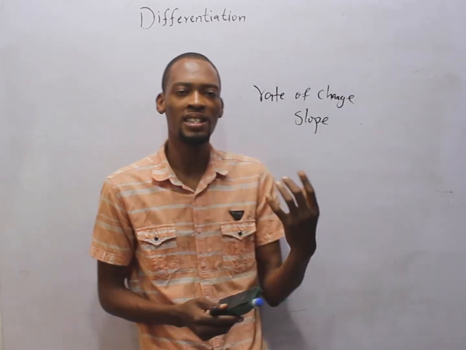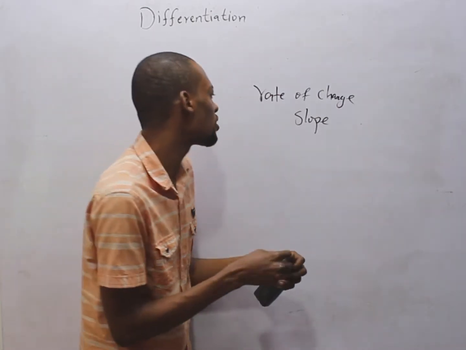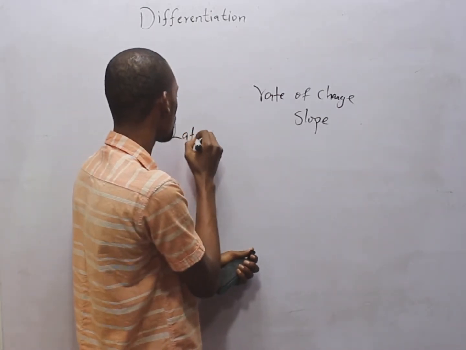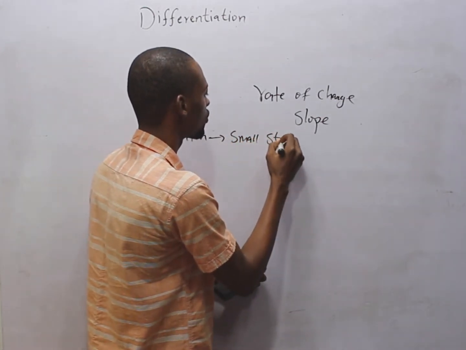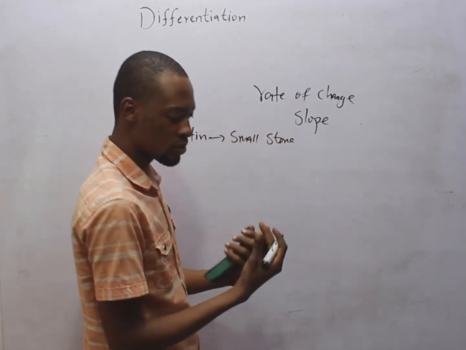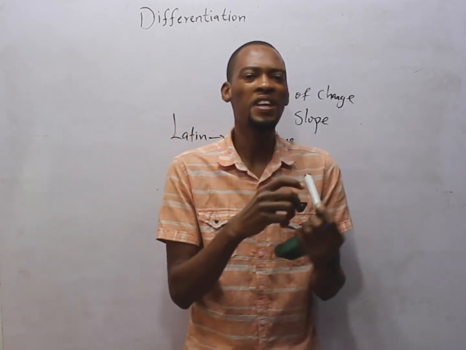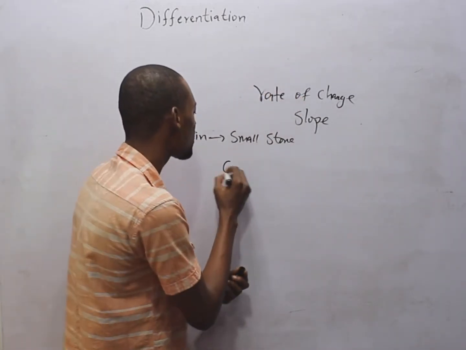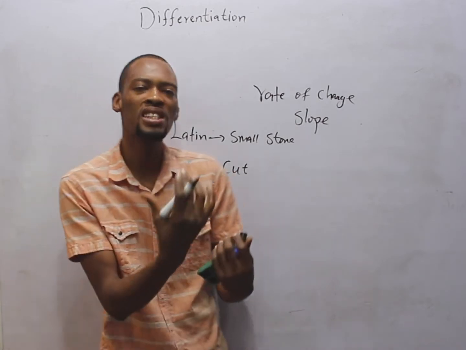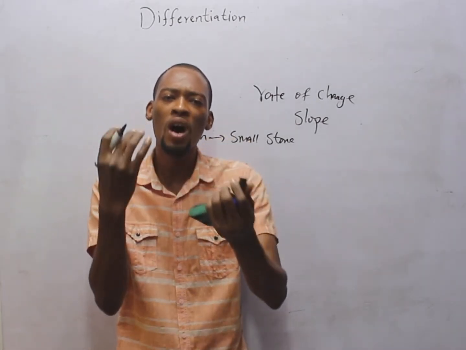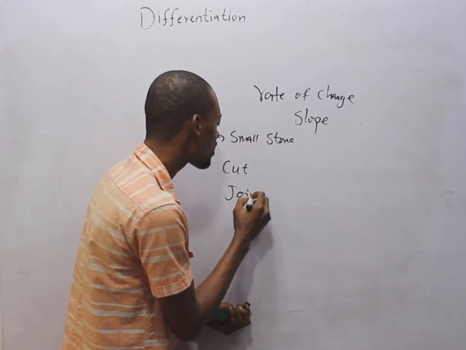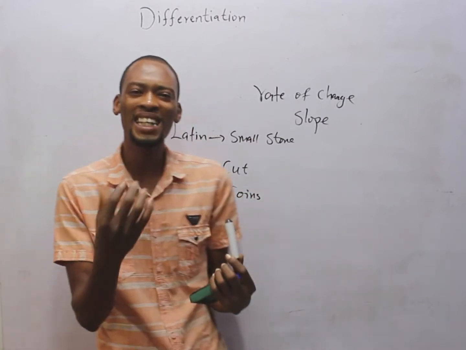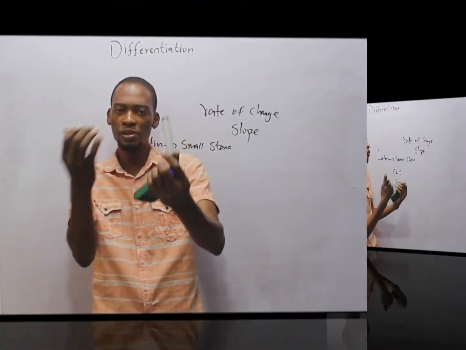I also mentioned that calculus is from the Latin word for small stone. If this is understood, therefore, differentiation cuts the stone into smaller pieces to find out what it is made up of, while integration joins the stone to find out or to see how it builds up.